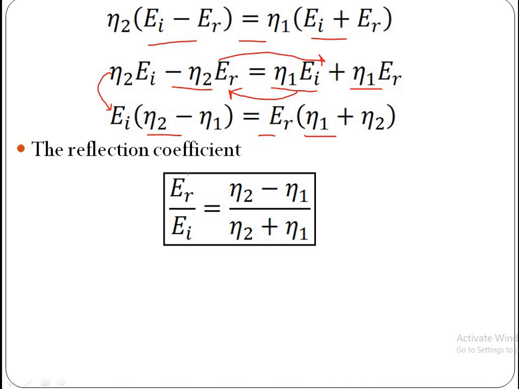Now reflection coefficient, which is the ratio of reflected wave amplitude to incident wave amplitude, hence ER by EI is equal to (eta 2 minus eta 1) by (eta 2 plus eta 1). This is the reflection coefficient for electric field.